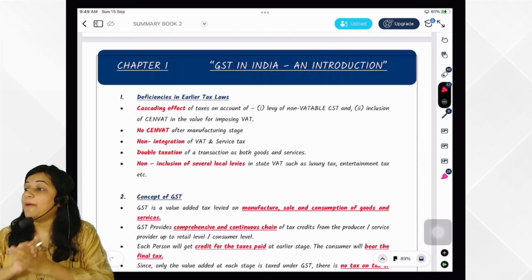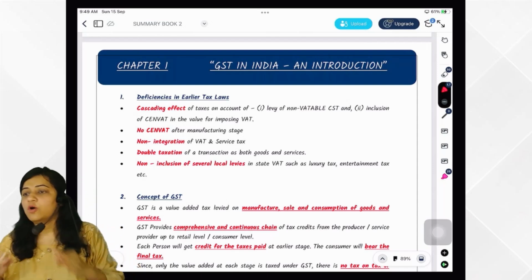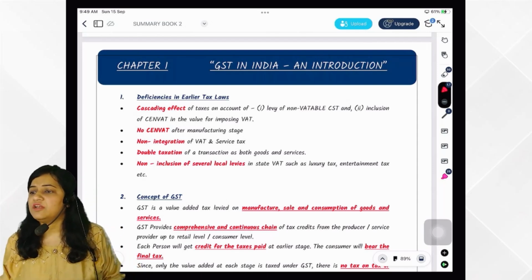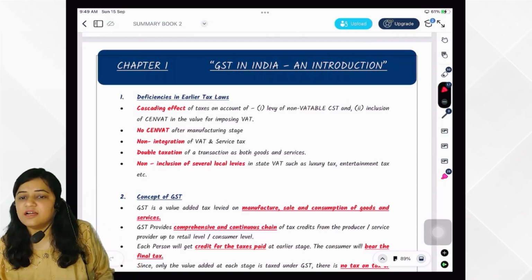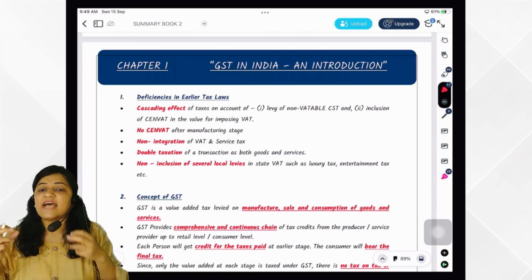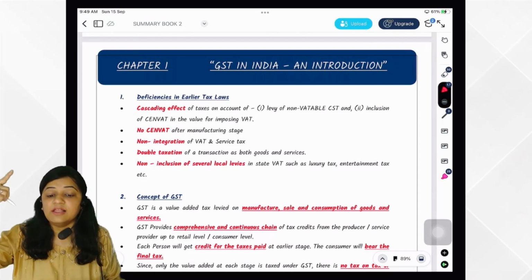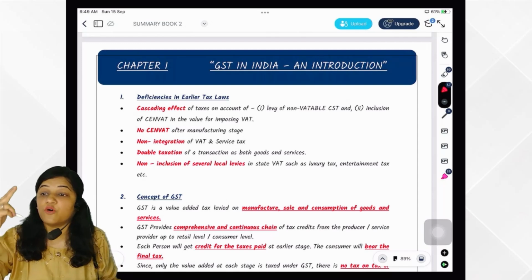Let's start with chapter number 1 revision with the summary book. So why has GST come in India? Are there any deficiencies in the earlier tax system? Yes, there were deficiencies. What? There was cascading of taxes, that is levy of non-vatable CST and inclusion of CST for imposing VAT.